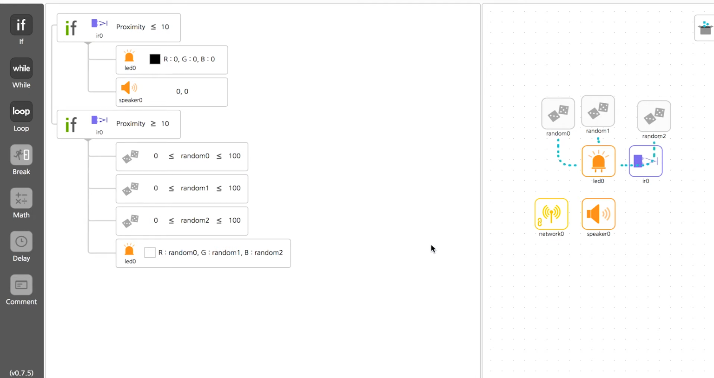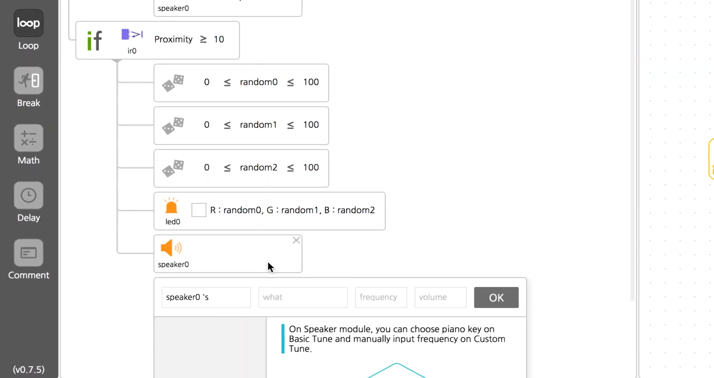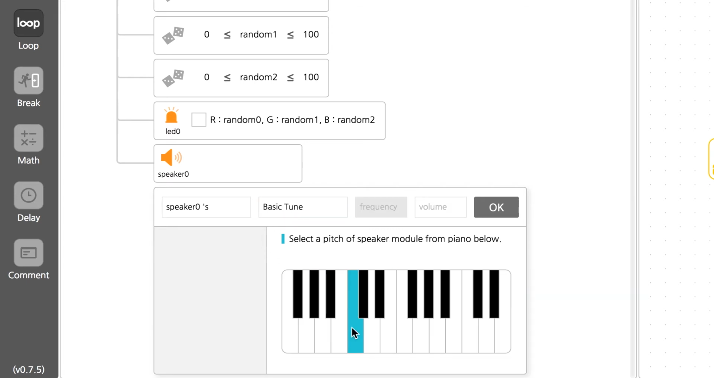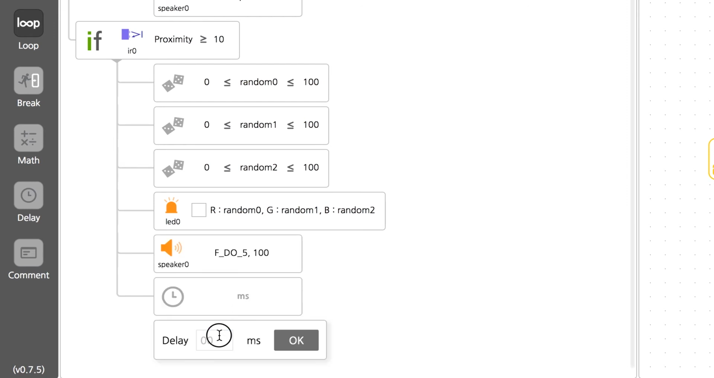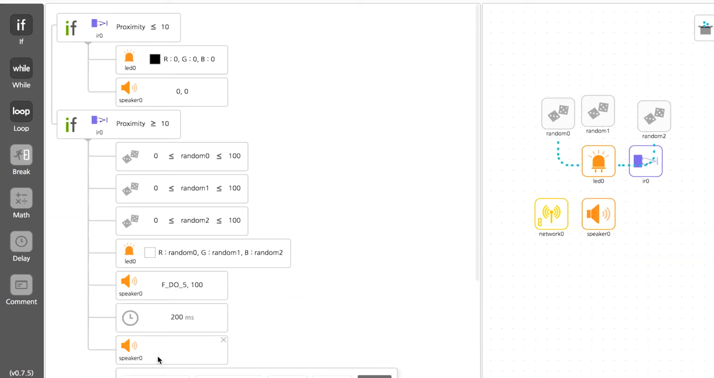Next, let's write an if code for the speaker. The alarm sound we know is a repetition of C and E note tones. So first, place the speaker module under the if code and select the C note sound in basic tune. Then, connect a delay block under it and set a condition so that the sound is emitted for 200 milliseconds, or 0.2 seconds. Write a code for the E note in the same way.